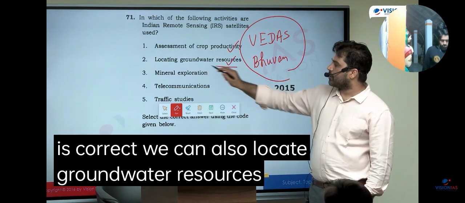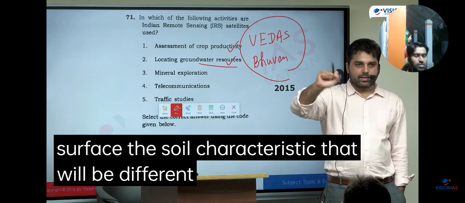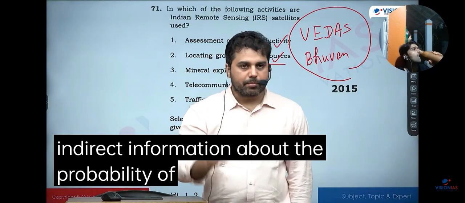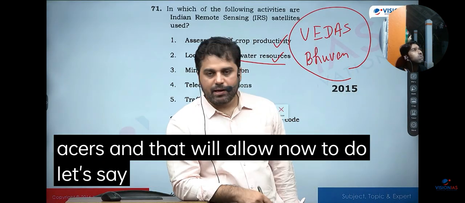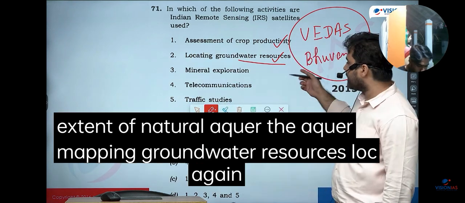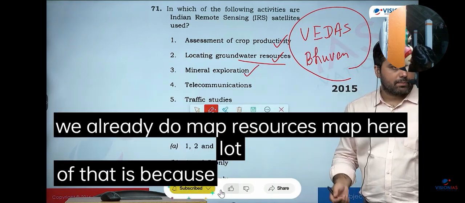We can also locate groundwater resources, not directly. जहाँ पे भी groundwater बहुत ज़्यादा होगा, वहाँ पे जो surface characteristic है, जो soil characteristic है, that will be different. So remote sensing data will provide you this indirect information about the probability of aquifers, and that will allow us to do, let's say, on-ground exploration of the extent of natural aquifers. Aquifer mapping के लिए, groundwater resources को locate करने के लिए, again we can use remote sensing data, and this we already do. जो आपके map में जो resources वाला map है, lot of that is because of remote sensing data.